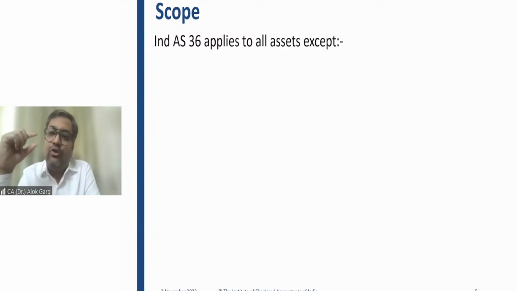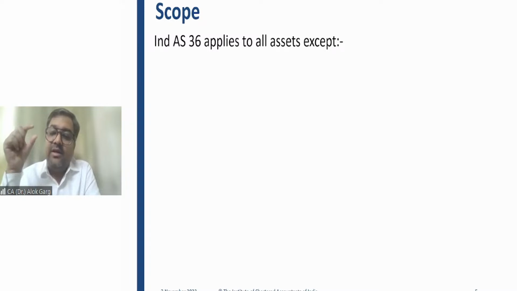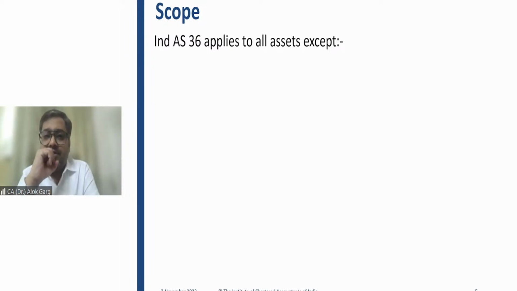Although this 100 to 80, this 20 rupee reduction is known as an impairment loss because there is no depreciation on the inventory. But the point is, should I say that this impairment loss is as per Ind AS 36?